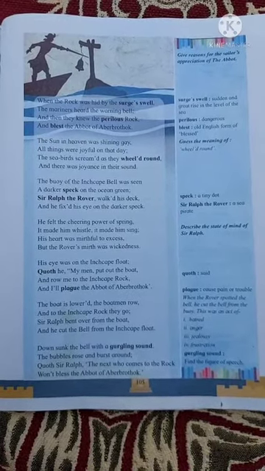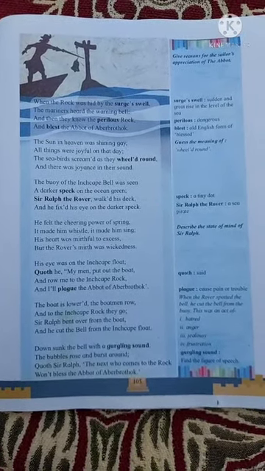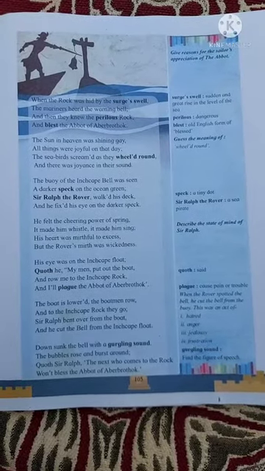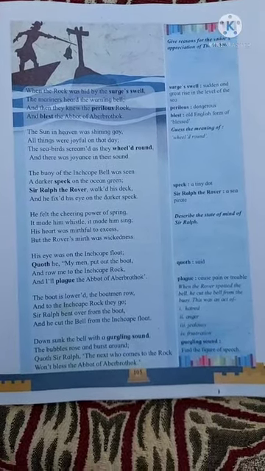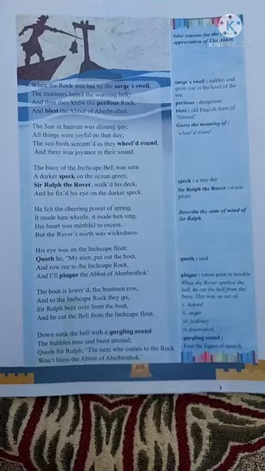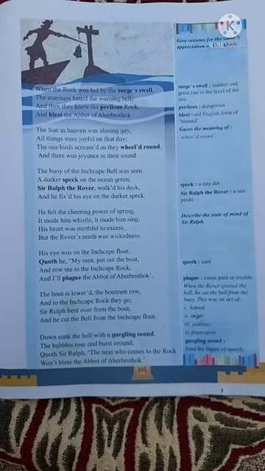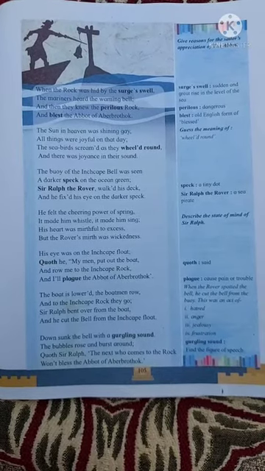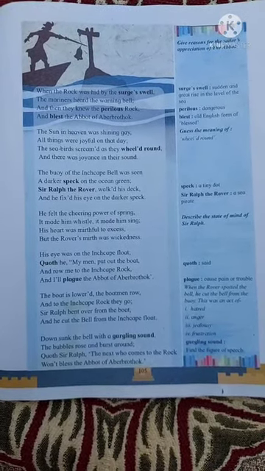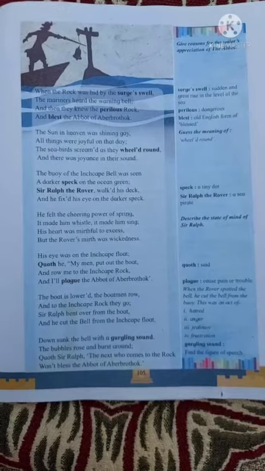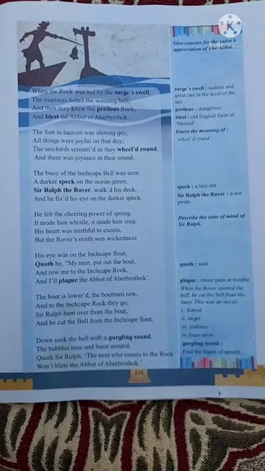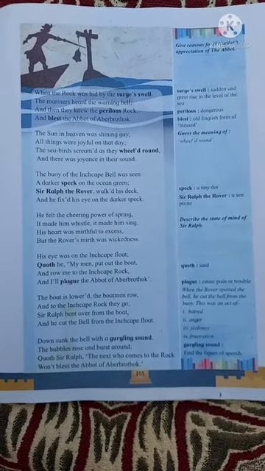But the rover's mirth was wickedness. Mirth means joy. But the rover's mirth was wickedness. That means teasing others, causing trouble to others.